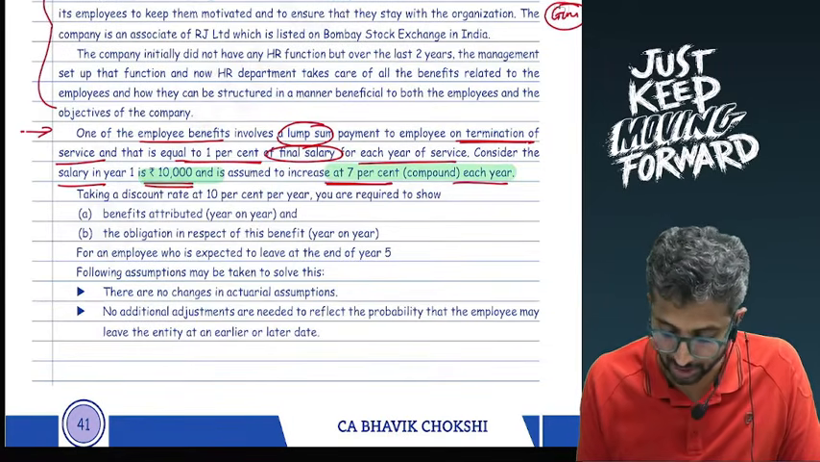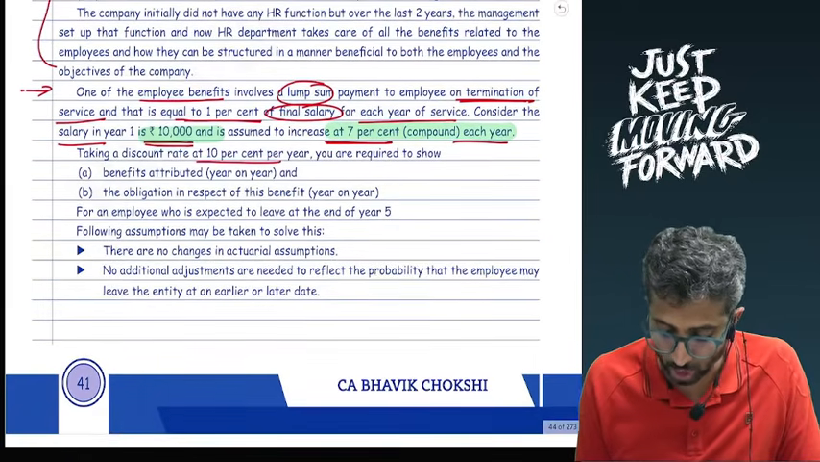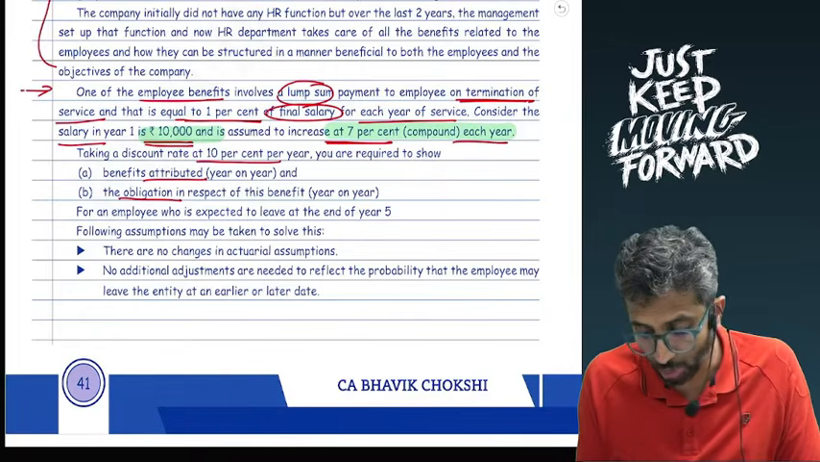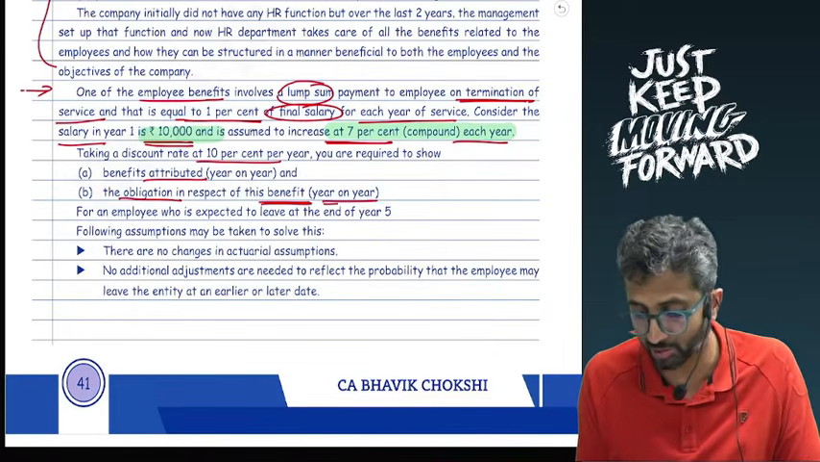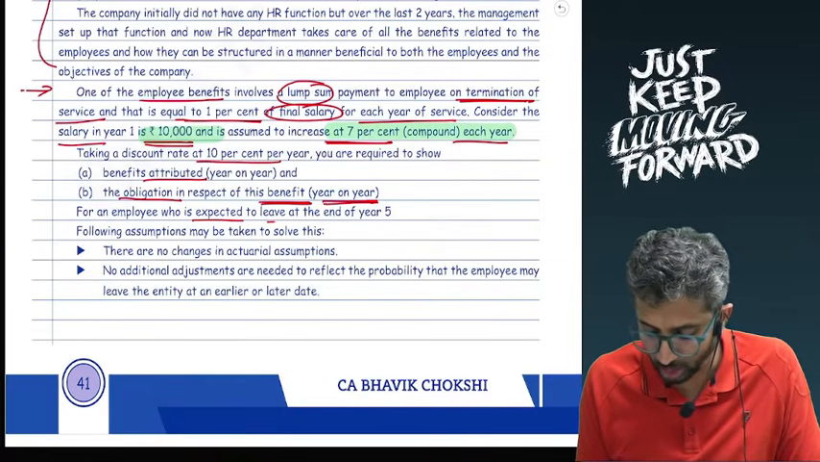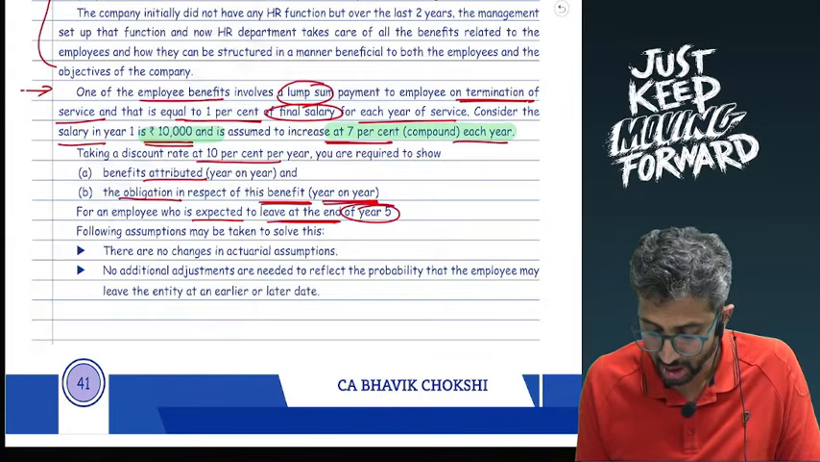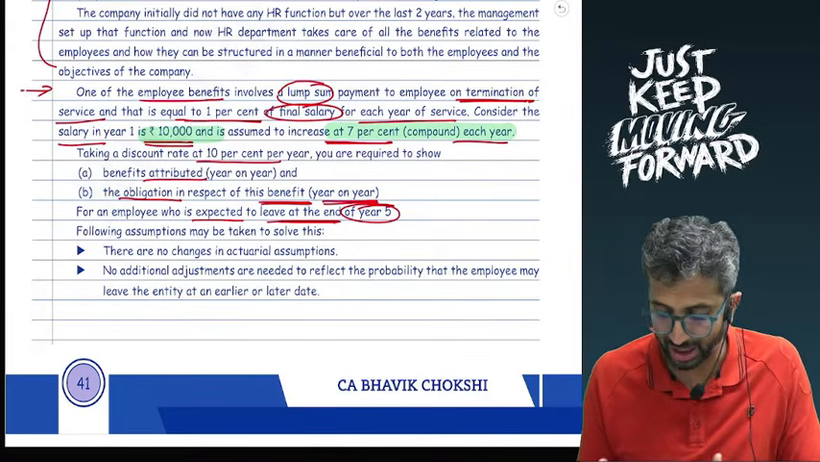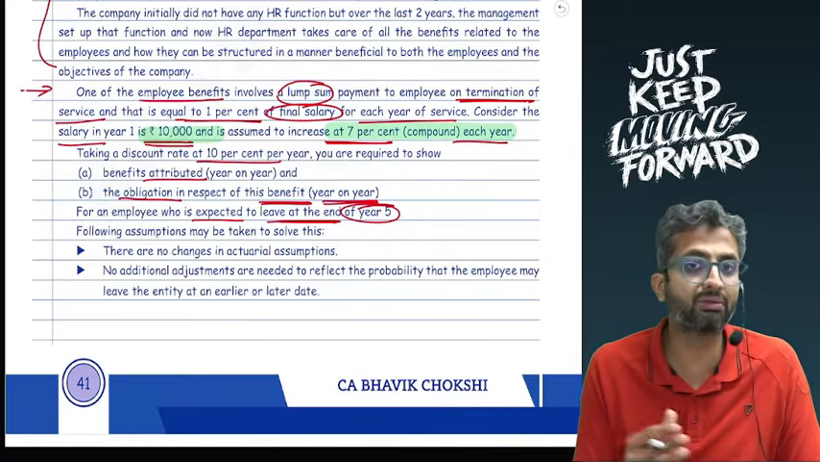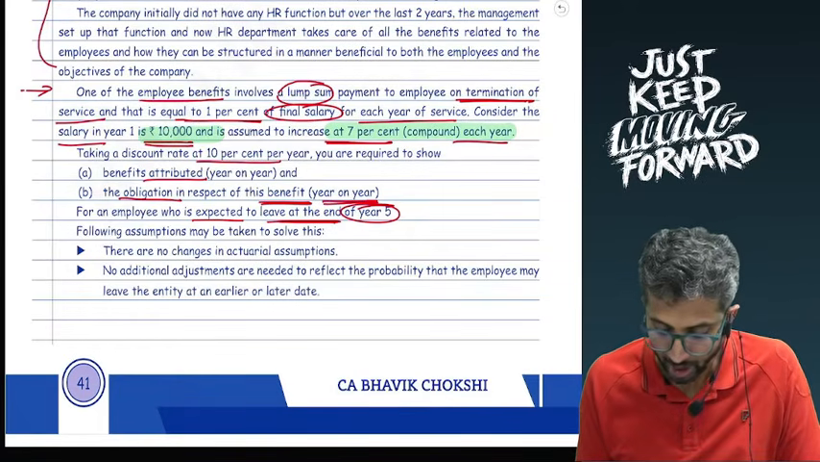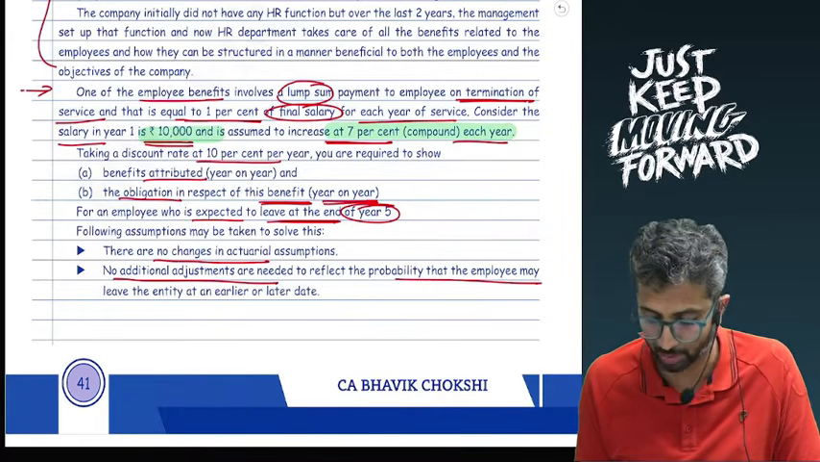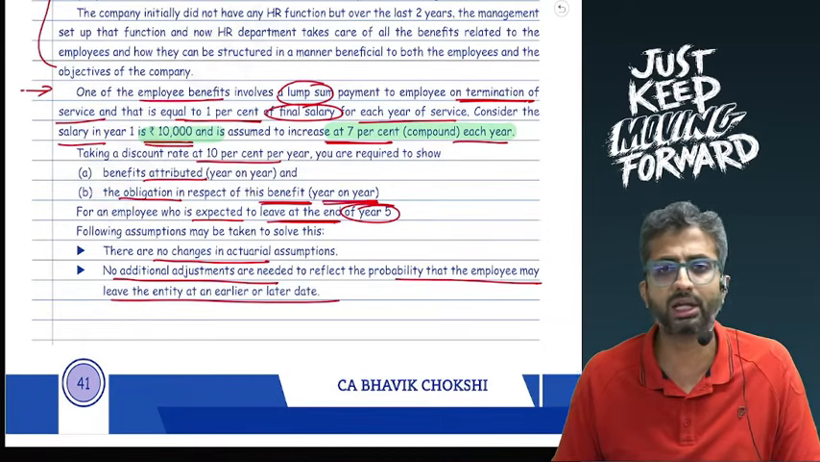Taking a discount rate of 10% per year, you are required to show the benefits attributable year on year, that is for each year of service, and the obligation, that is the liability amount in respect of the benefit, again year on year. For an employee who is expected to leave at the end of year 5. Okay, so we are expecting the employee to leave overall after 5 years. Currently 1 year is over, 4 years are remaining. Following assumptions are taken: no changes in actuarial assumptions and no adjustments needed to reflect the probability that employees might leave at a later or earlier date.